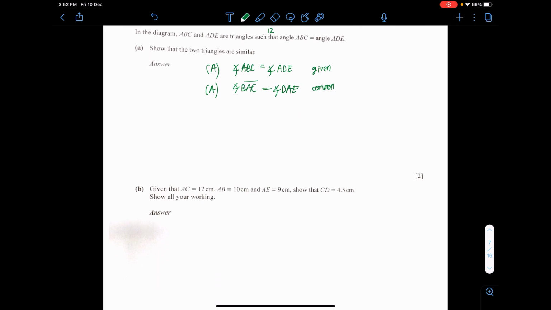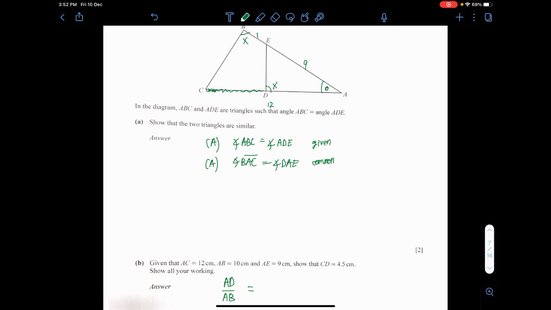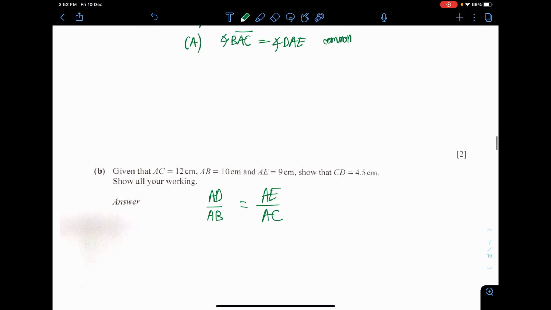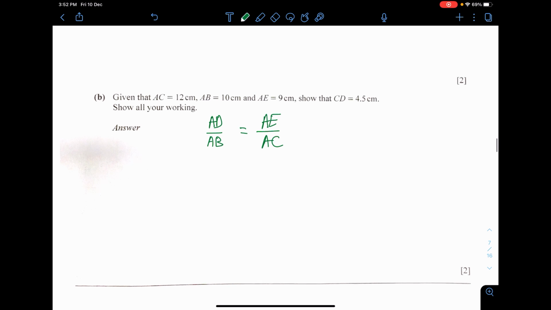Alright, so let's use the similar property. AD over AB, they are actually similar in between the two triangles, equals to, I can use another length, and looking at this, we have AE, right? Let's use AE, and the part that is similar to it is AC. So AD is what we need. We have AB, which is 10 cm, AE, 9 cm, and AC, which is 12 cm.